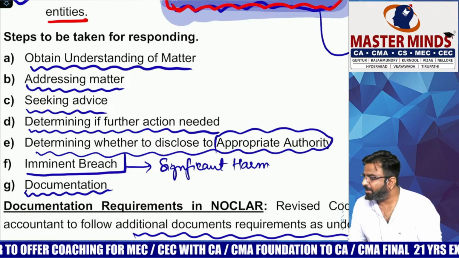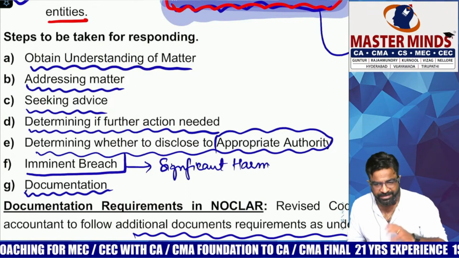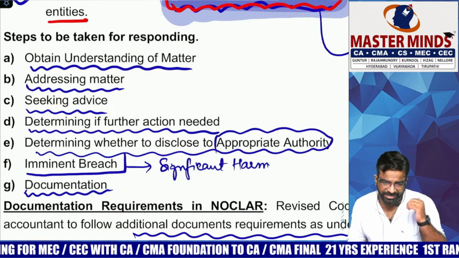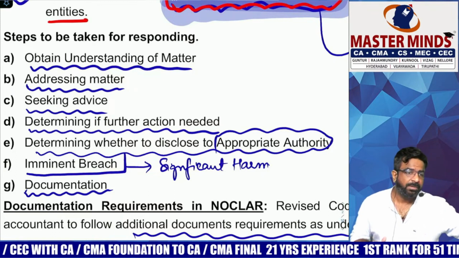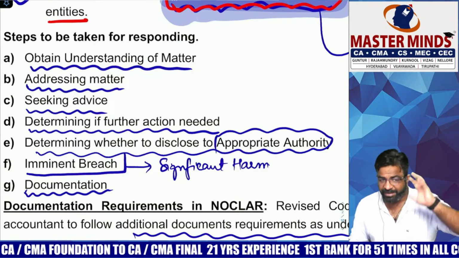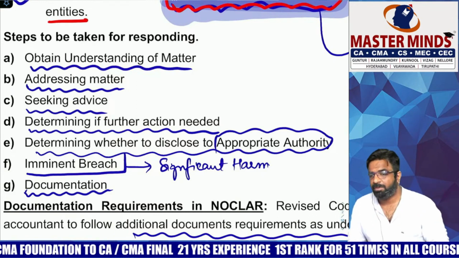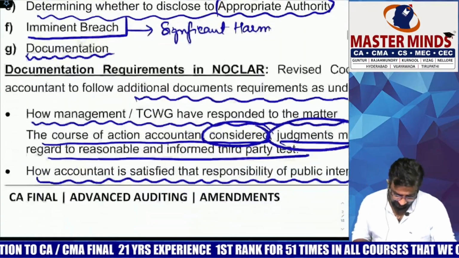Obtain the understanding of the matter, address the matter, seek the legal advice, determine if further action is needed, determine whether it is required to be reported to the regulatory authority, see if it is imminent breach, and then only do what? Documentation. Crystal clear? Now what is the problem here?